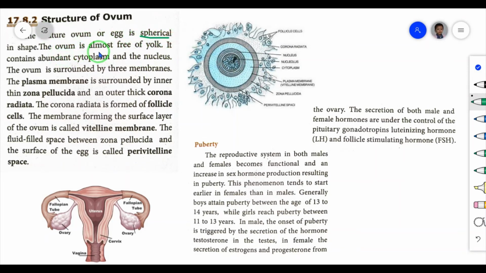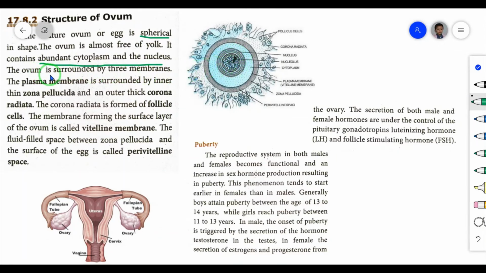The ovum is almost free of yolk. It contains abundant cytoplasm, a large amount of cytoplasm, as well as a nucleus inside the ovum.